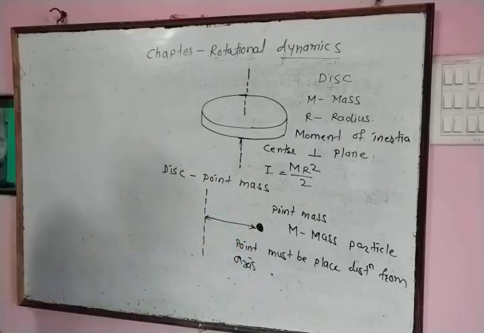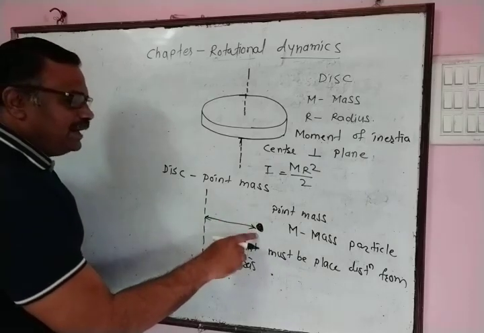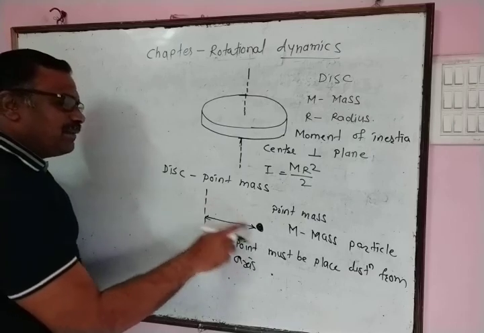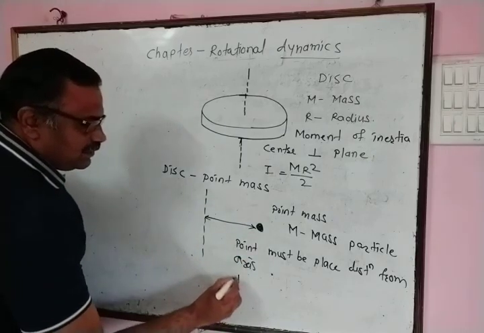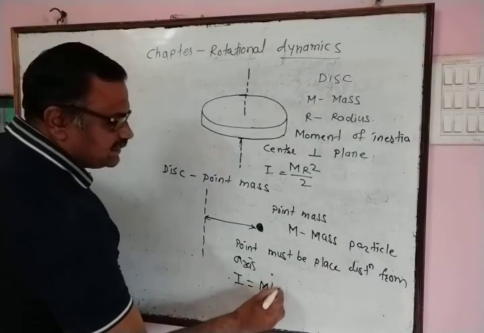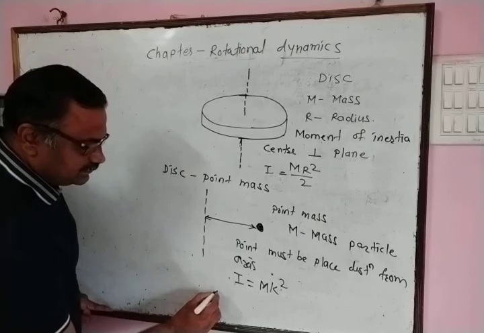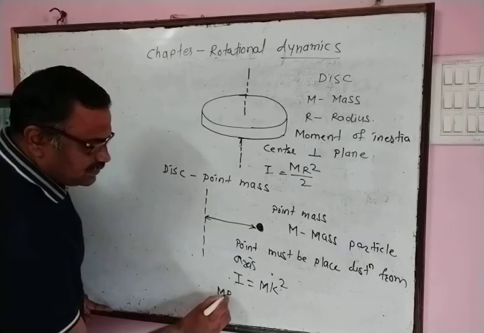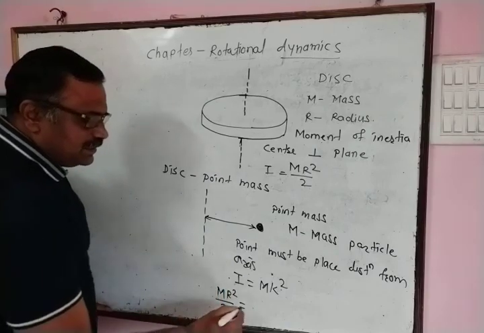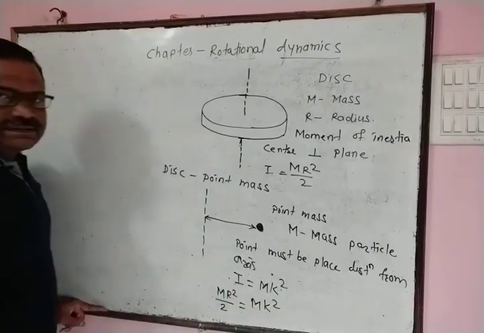Therefore, what is radius of gyration? It is a distance of point mass from the axis of rotation, so that moment of inertia of this point mass is exactly equal to moment of inertia of disk. That means MR square upon 2, moment of inertia of disk, is equal to moment of inertia of point mass.